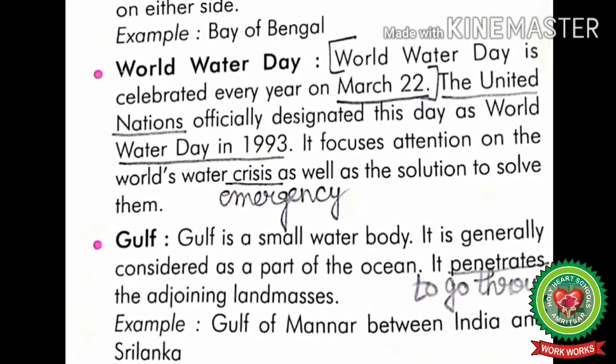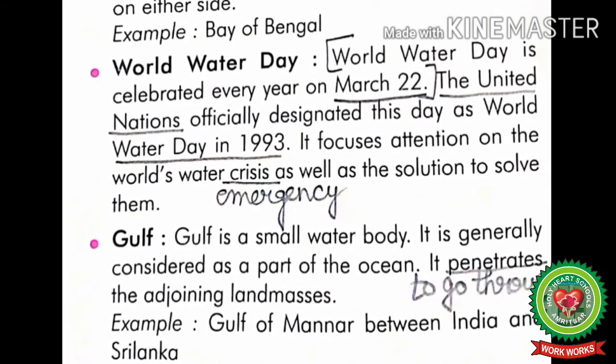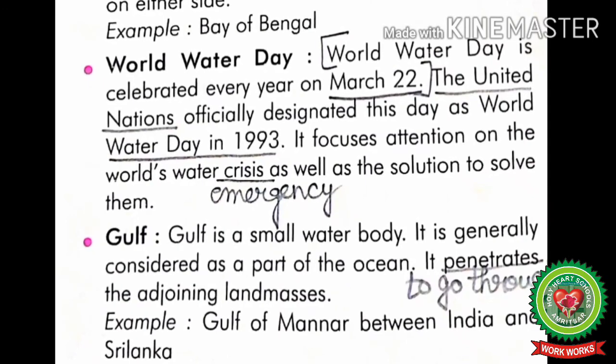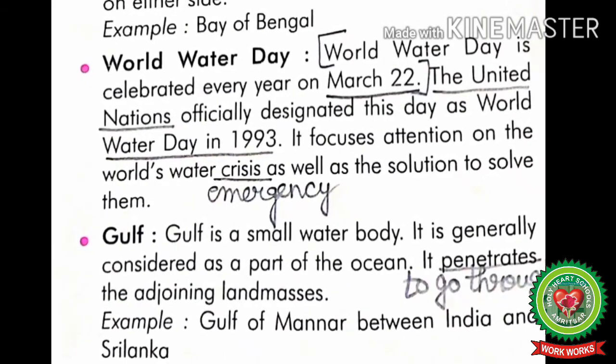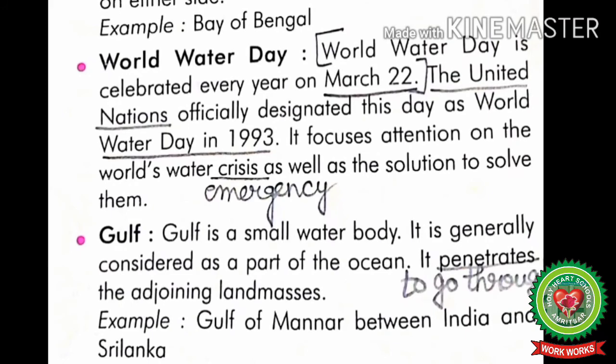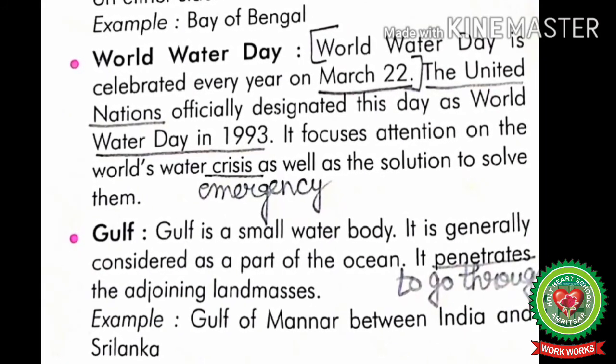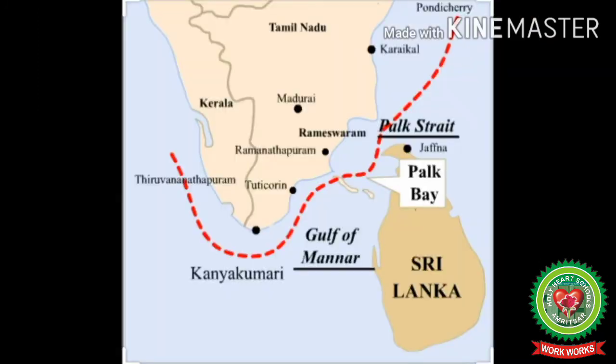It is generally considered as a part of the ocean. It penetrates the adjoining land masses. Here penetrates means to go through. For example, Gulf of Mannar between India and Sri Lanka. Students, Gulf is a water body surrounded by land on three sides. Here you can see the example of Gulf, Gulf of Mannar between India and Sri Lanka.